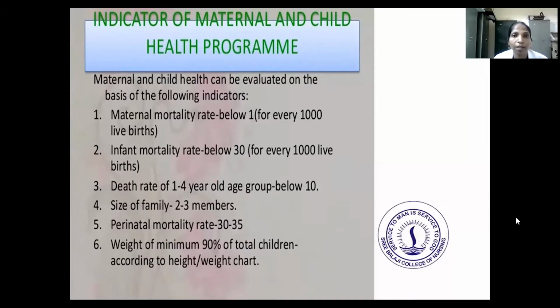So the indicators of the maternal and child health program are: maternal mortality rate below 1 for every 1,000 live births, and infant mortality rate below 30 for every 1,000 live births. The death rate in the 1 to 4 years age group is below 10, the size of family is 2 to 3 members, and perinatal mortality rate is 30 to 35. And the weight of a minimum of 90% of total children according to the height and weight of the child. So these indicators are important for MCH care.